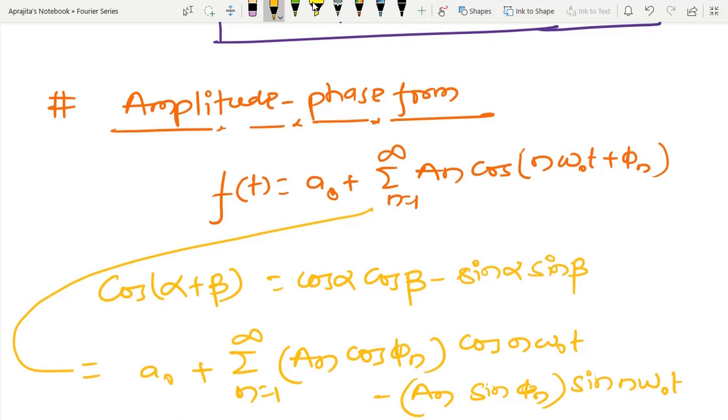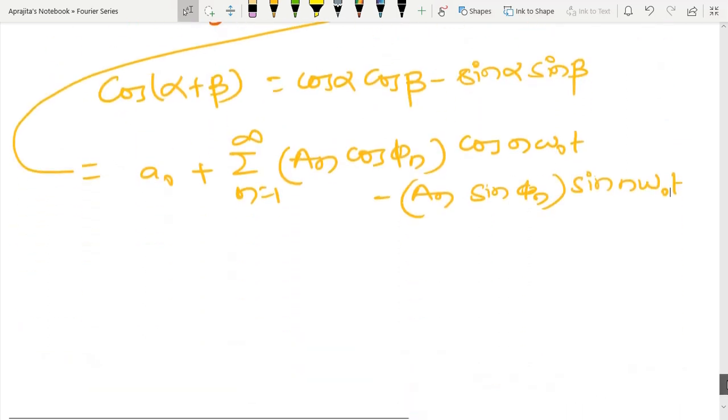In this way I am able to write the right hand side of this representation, and after writing this you can see that a0 is exactly equal to the DC part. Now the AC part I can write like this.